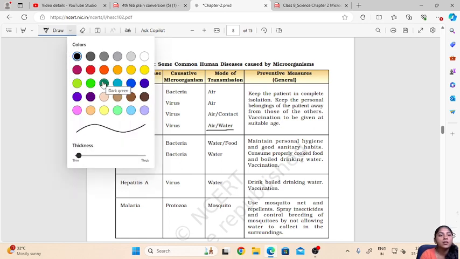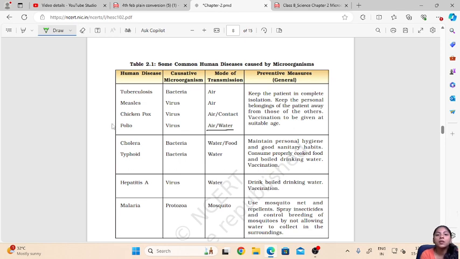Now let us see the preventive measures. Keep the patient in complete isolation. This isolation or separation of the patient is important because most of these diseases are airborne, because they could be transmitted through air. That is why it is very essential that the patient is kept alone or isolated. Then keep the personal belongings of the patient away from those of the others. So the patient as well as all his belongings should be isolated from the healthy people in the house.